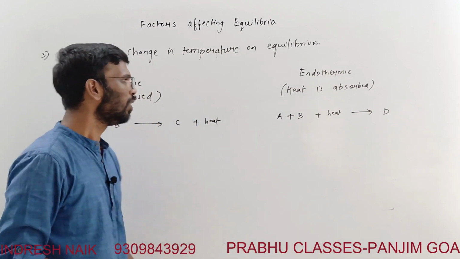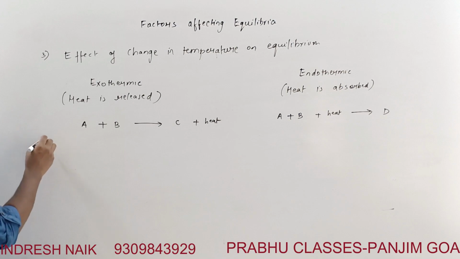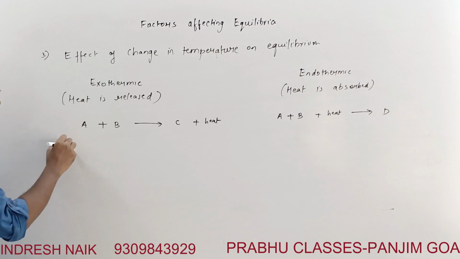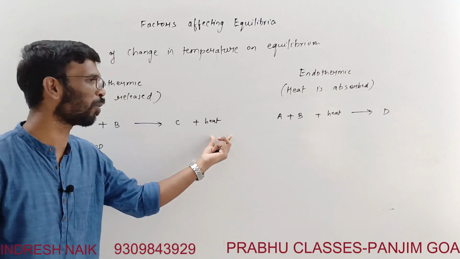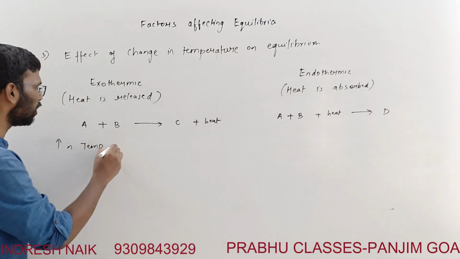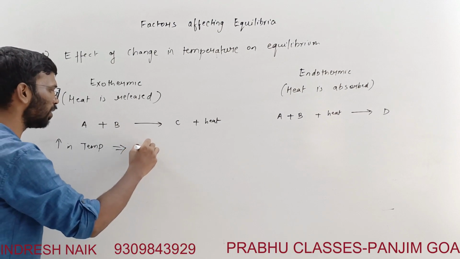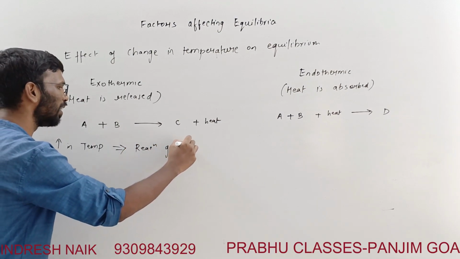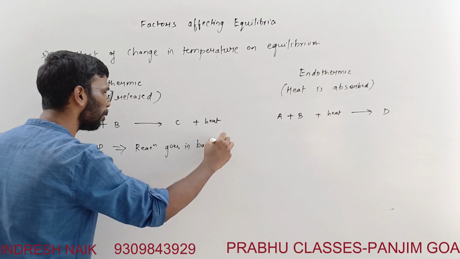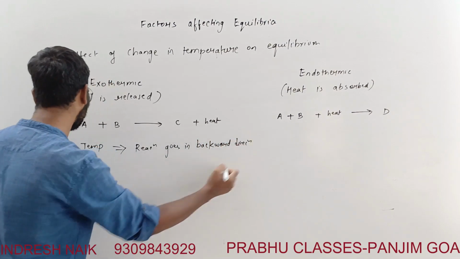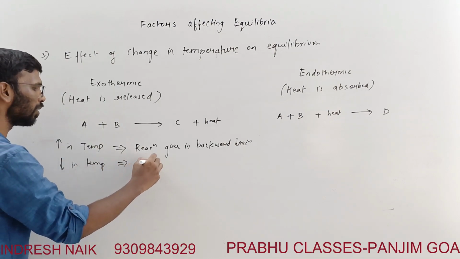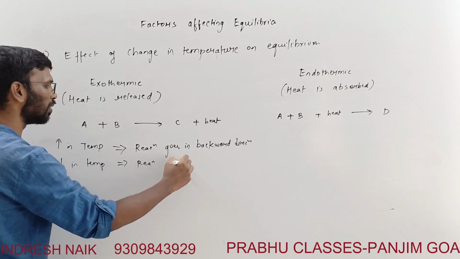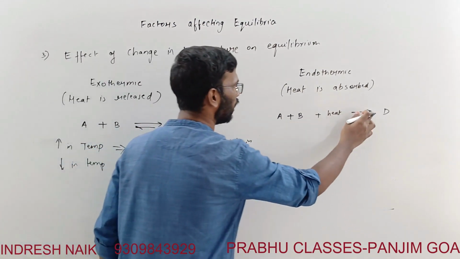Like in exothermic I can say heat as a product, and in endothermic I can say heat as a reactant, right? So when you increase the temperature for an exothermic reaction, it is as good as increasing the concentration of the product. You are increasing the heat. So reaction goes in a backward direction. Understand this. Reaction goes in the backward direction, and decrease in temperature is opposite. Reaction goes, this arrow is important, equilibrium arrow.